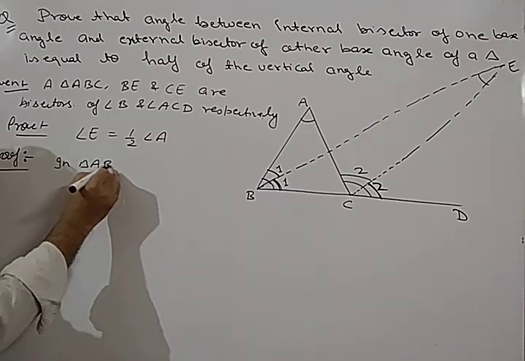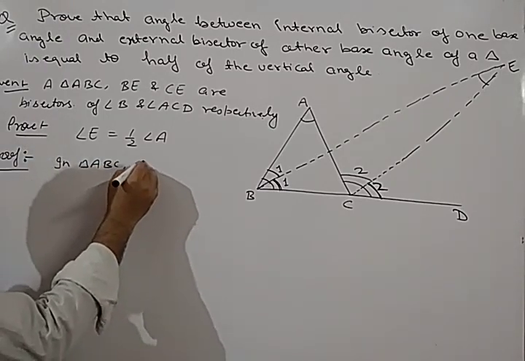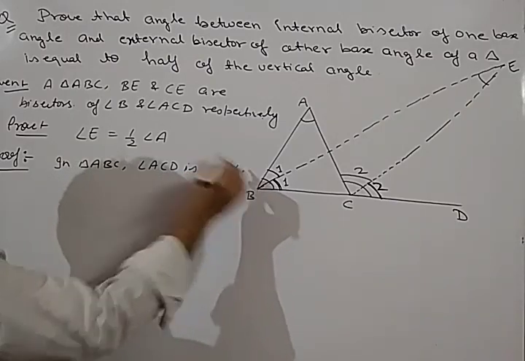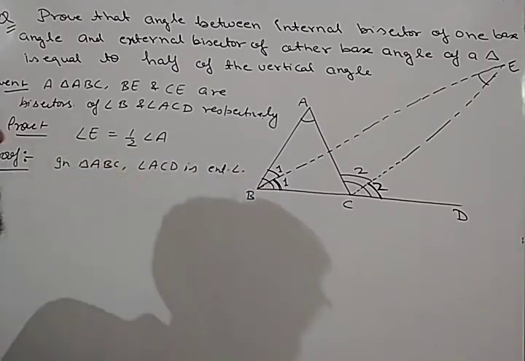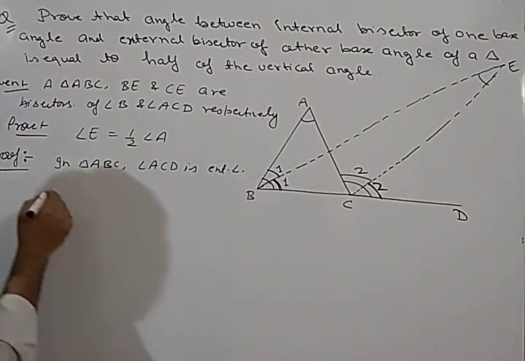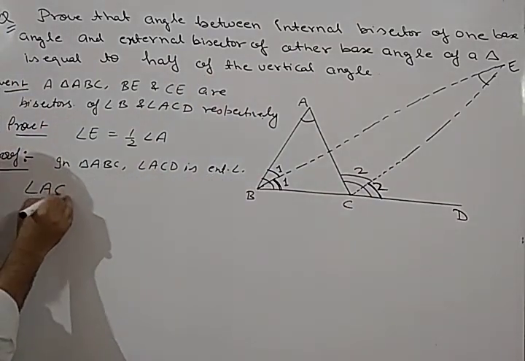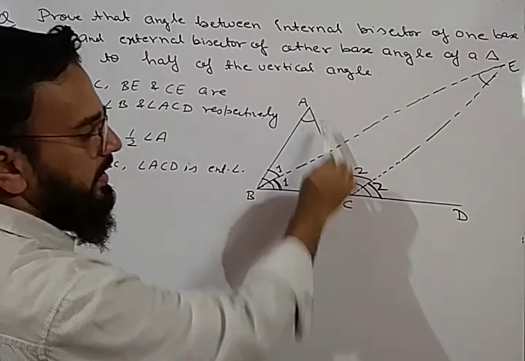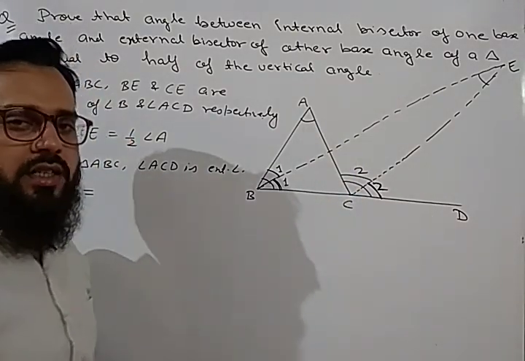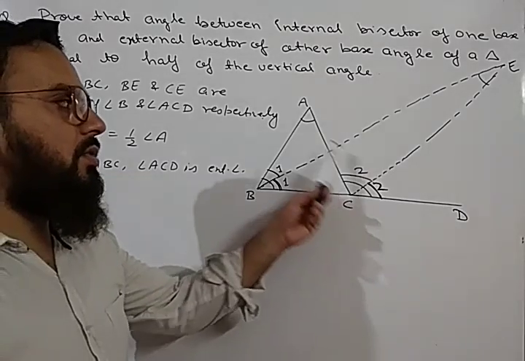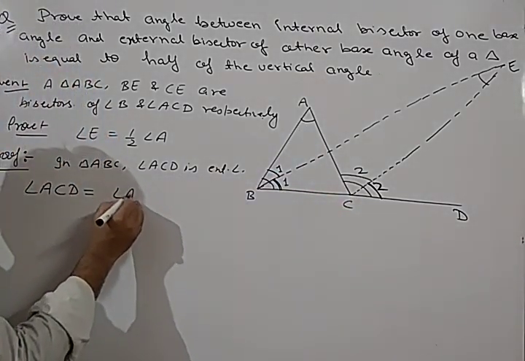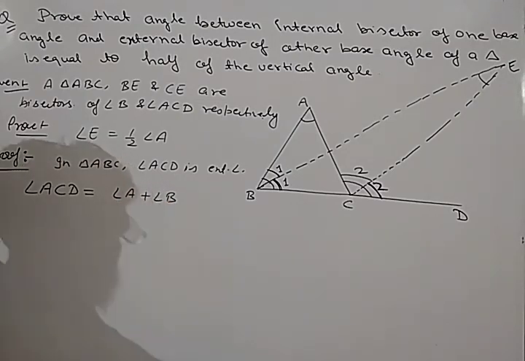In triangle ABC, angle ACD is the exterior angle. Okay, ACD is the exterior angle. So if you use the exterior angle property, then we will get angle ACD is equal to, how much will it be? This is angle ACD. So we know the exterior angle property: the exterior angle is equal to the sum of the interior opposite angles. So we can write it is equal to angle A plus angle B.